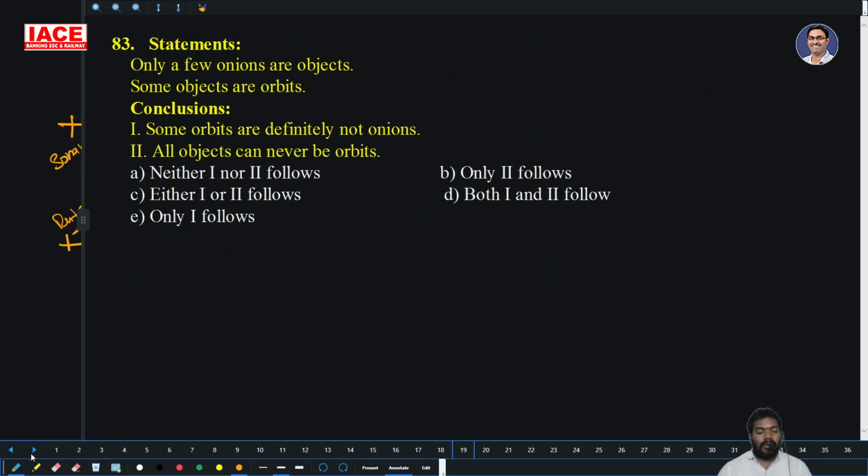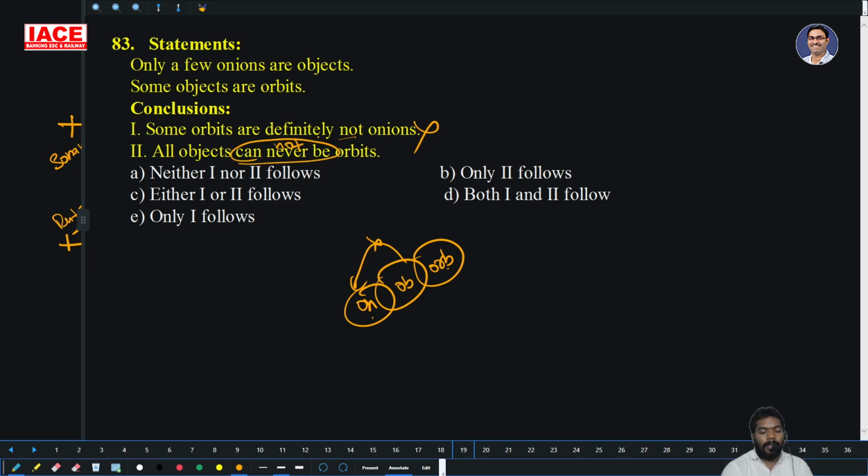Next. Only few onions are objects. Some part of onions is not an object. Some objects are orbits. Some orbits are definitely not onions. They are not given any restriction about these two, but they are asking not. So not follows. All objects can never be orbits, can never be means just not only. All objects are not orbits. They are not given any restriction about these two again, again they are asking not. So neither one follows. Option A.